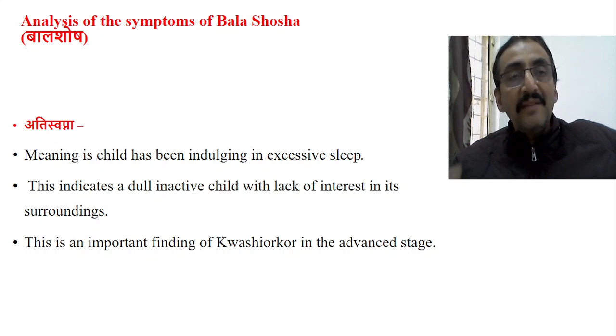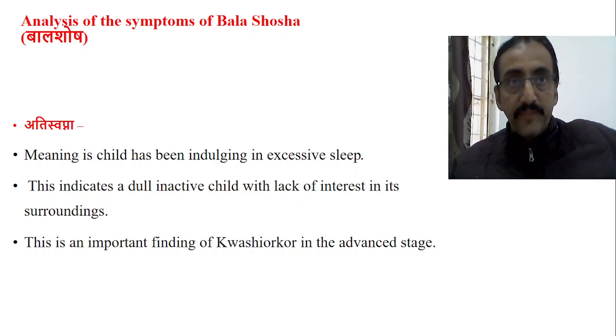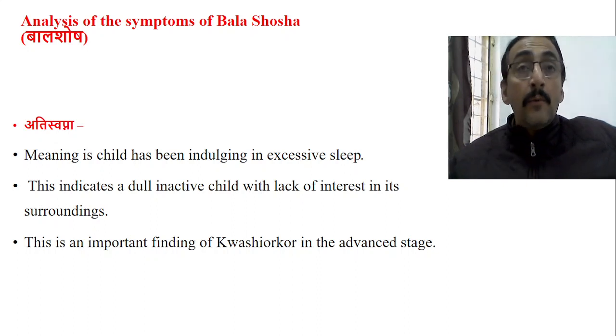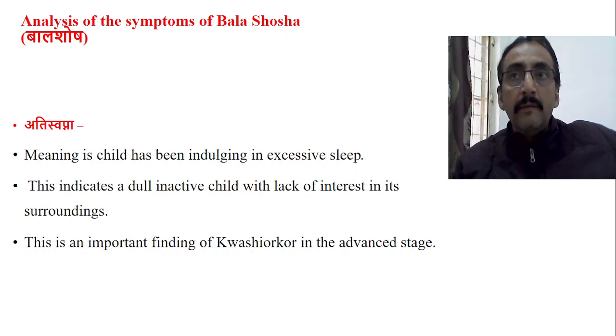So as a compensatory mechanism for the protein loss, there will be generalized edema along with decreased bodily activities and more chronicity towards infection. This part has been compared to kwashiorkor. So this point we have to make very clear. Ayurveda, in Bala shosha, included all these things in a very short way, so we need to study it in a detailed manner.